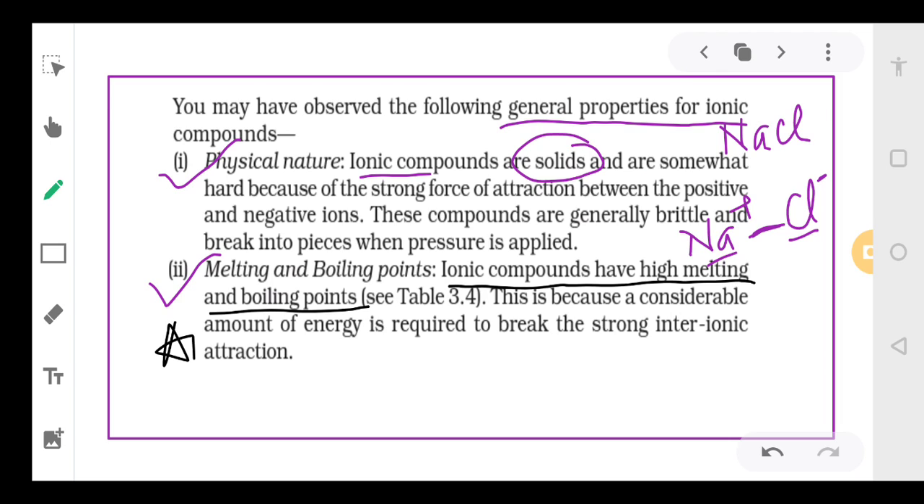Sometimes in the exams they ask you straightly that why the melting point of ionic compounds is high. So they have a high melting point because there is a strong force of attraction between the positive and the negative ions, right? Okay, clear? And because of this, we require large amount of energy to break their attraction.